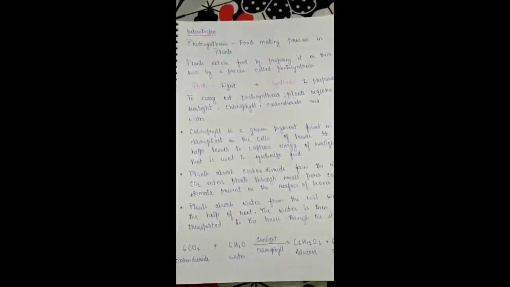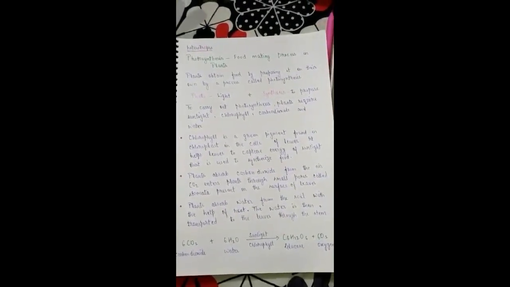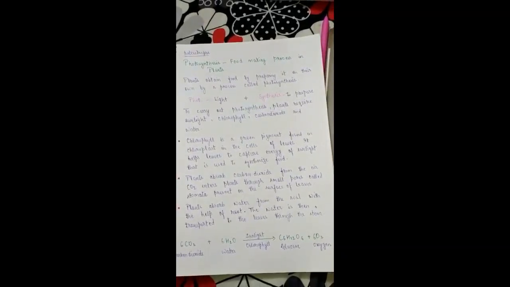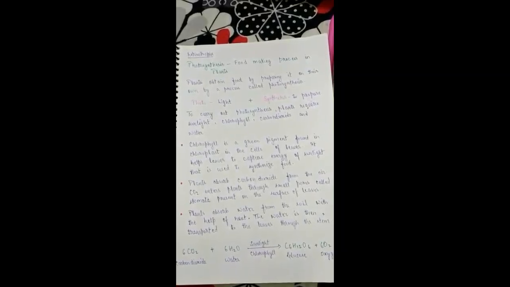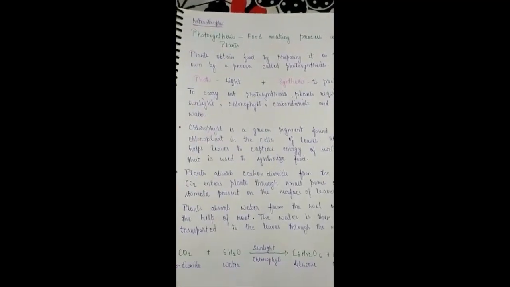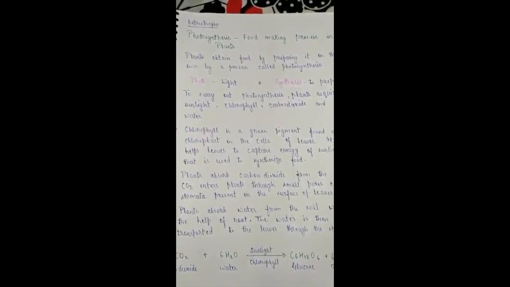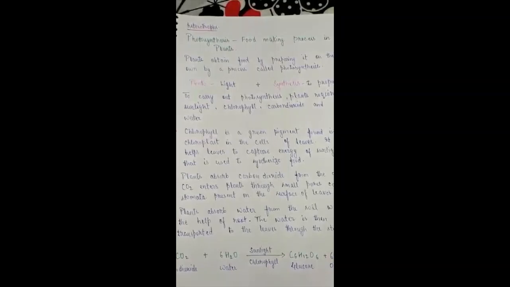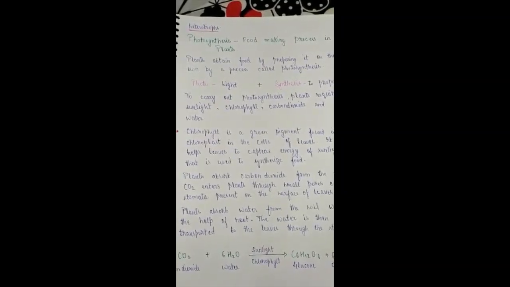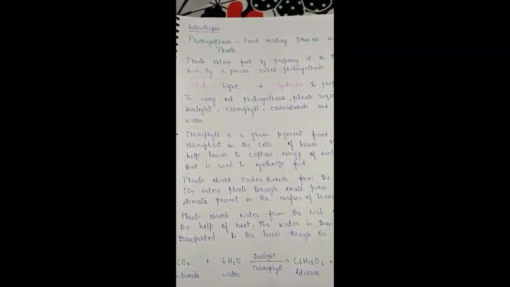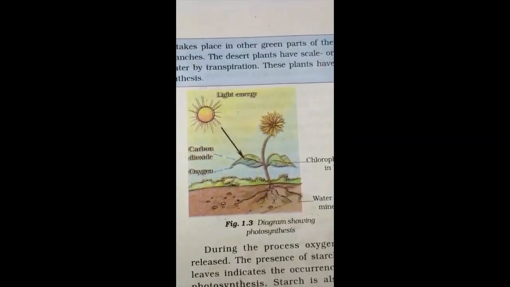So finally, here is the equation of photosynthesis: carbon dioxide and water, in the presence of sunlight and chlorophyll, give glucose and oxygen. Carbon dioxide combines with water in the presence of sunlight and chlorophyll, which forms glucose and releases oxygen. During photosynthesis, the glucose produced is carried to different parts of the plant, and the extra carbohydrate which is left is stored in the plants in the form of starch, and the oxygen is released in the atmosphere.